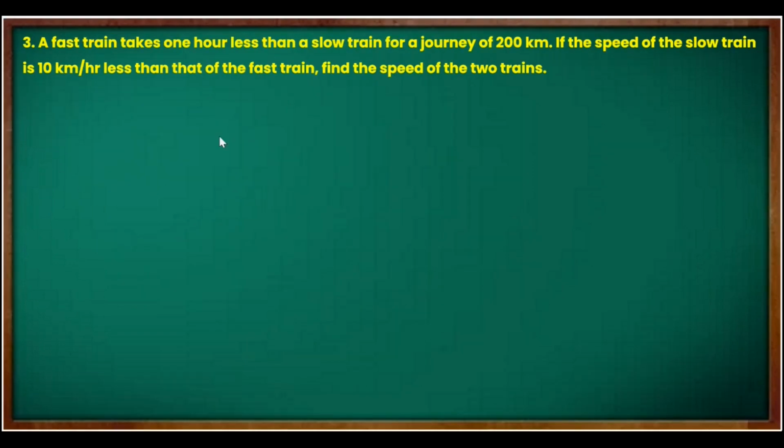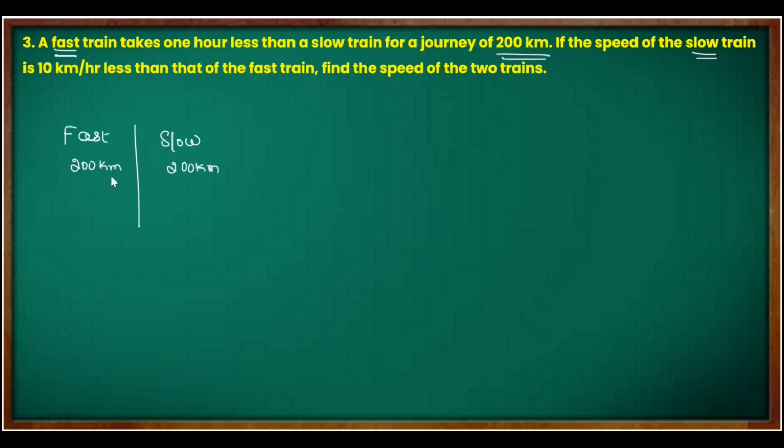Okay, let's take one more question. This is also about train speed only. Okay, here if you see the distance is clearly given 200 kilometer and the question is about two trains, one is fast and one is slow. Okay, so very simple, just think in a real life example point of view. What will happen if there are two trains? Say for example, one train runs faster and another train is what, slower. So however it is running, but the distance covered will be what, same, right? 200 kilometer only, correct?